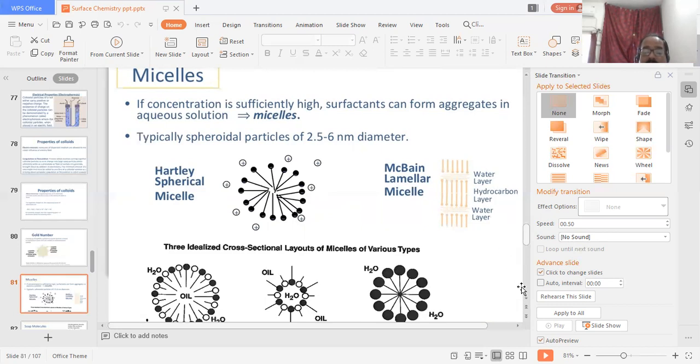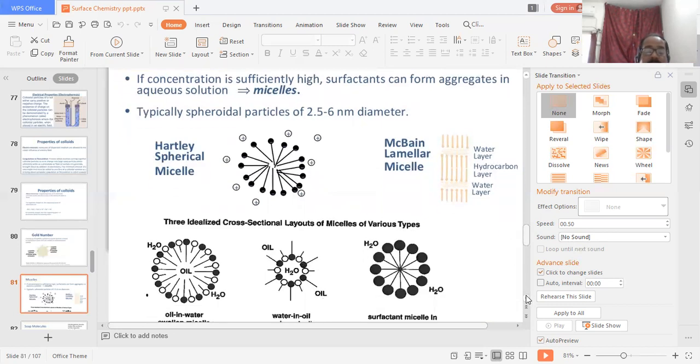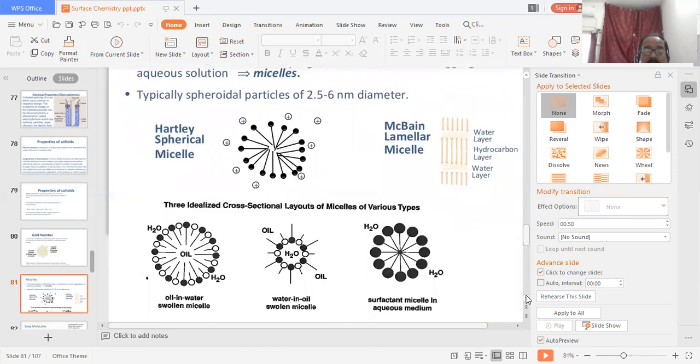Next thing, three idealized cross-section layers of micelles of various types. Just see here, this is the oil in water micelle, this is the water in oil micelle, and this is the spherical micelle in aqueous medium.